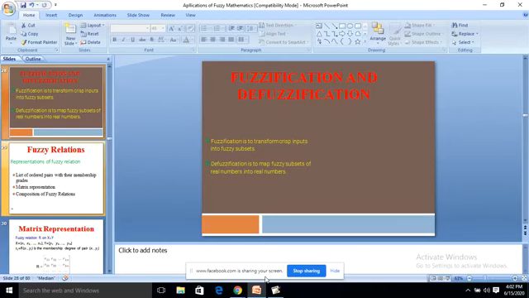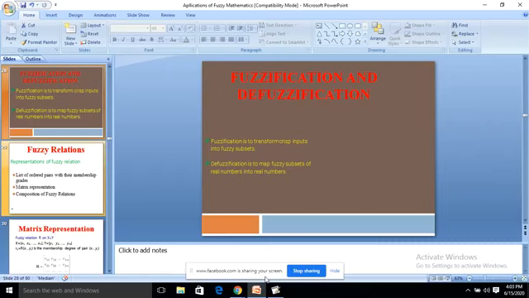And fuzzification and defuzzification. So we have fuzzification methods. Many times we fuzzify quantities, crisp form of things into fuzzy forms. And after getting the result, we have to convert the fuzzy form of results into crisp form of results.